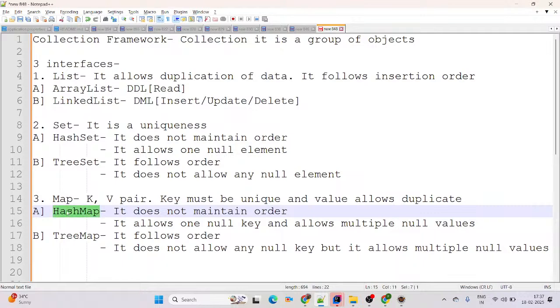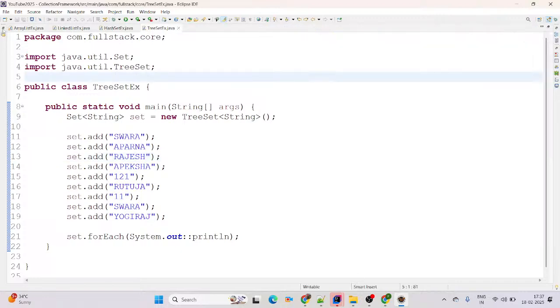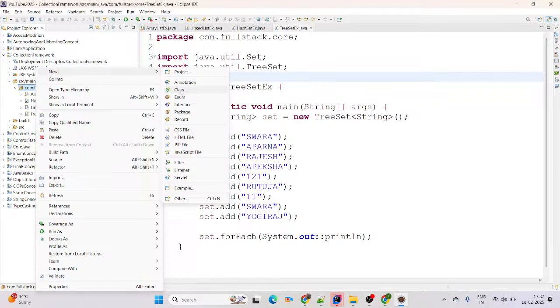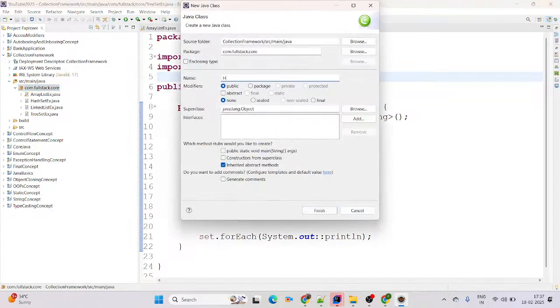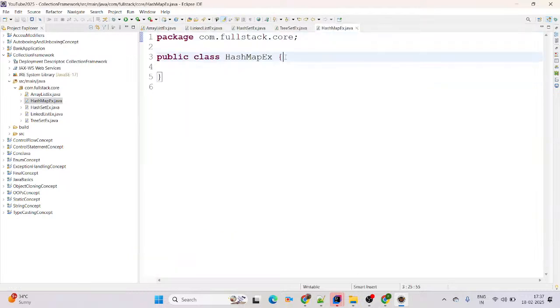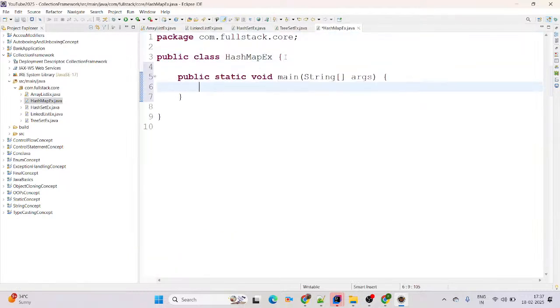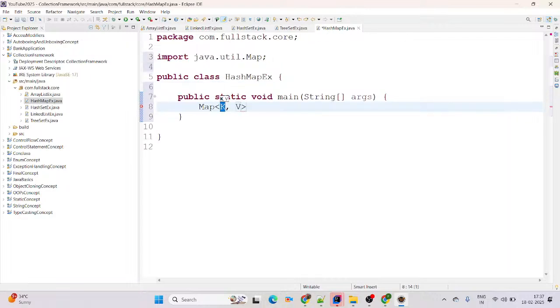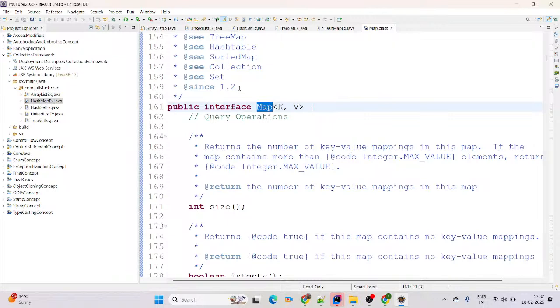Then we'll come up with the practical approach. Practical example for HashMap. For that, I am going to Eclipse, right click, new Java class, and giving here HashMap example. Simply create the main method. I am creating a map. Map is an interface. It's a key value pair. Key must be unique, value allows duplicates. The Map interface came in Java 1.2.